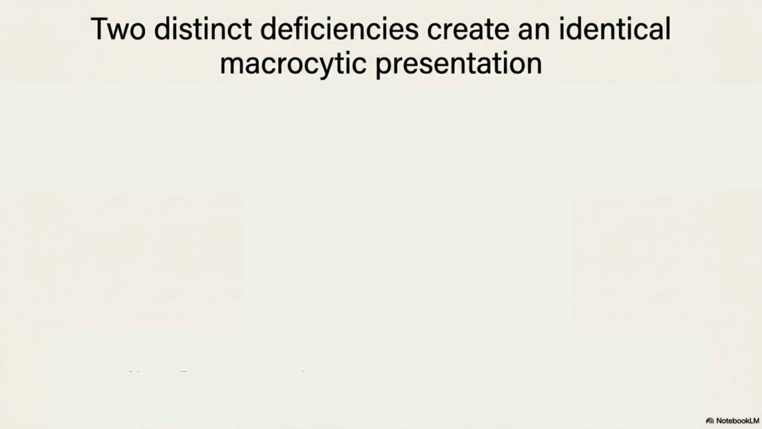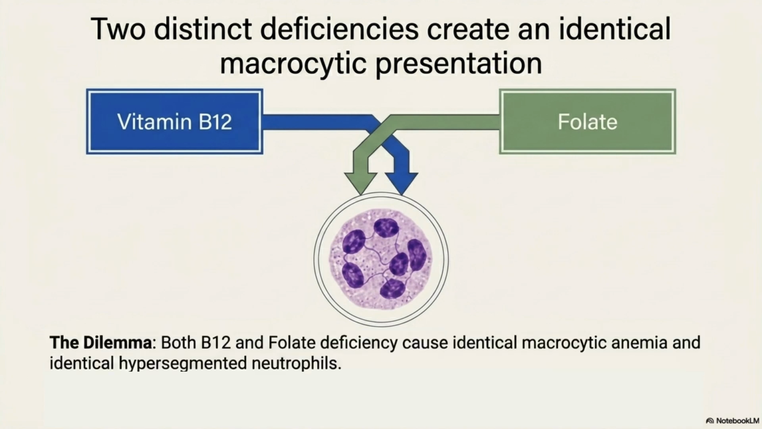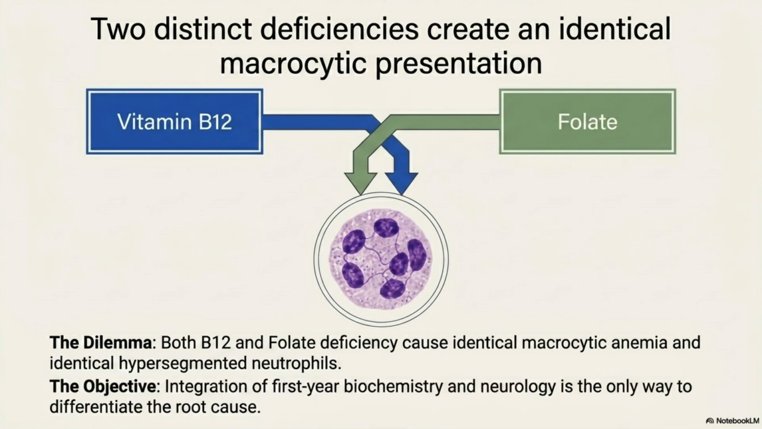But we have a problem. Two distinct deficiencies create an identical macrocytic presentation: vitamin B12 and folate. The dilemma is that both B12 and folate deficiency cause identical macrocytic anemia and identical hypersegmented neutrophils. So what is the objective? Integration of first-year biochemistry and neurology is the only way to differentiate the root cause.